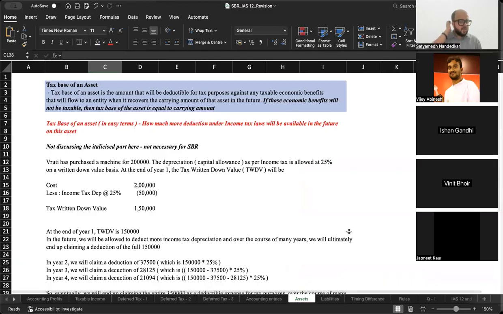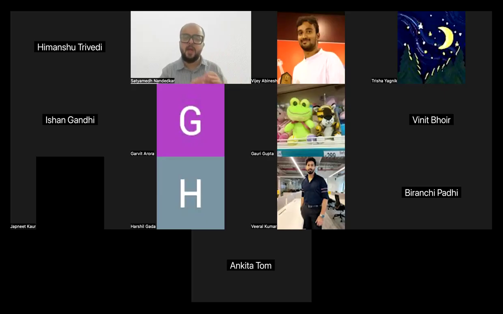Cool. Now, let's quickly try to recap what is the meaning of tax base and carrying amount. Carrying amount is the amount shown in your books of accounts for an asset. Tax base for an asset means in the future, with respect to this asset, आपको how much more deduction will you get for income tax purposes? Say for example, I have purchased a मशीनरी, ठीक है, उस पे cost is 10 लाख rupees, I record 20% income tax का depreciation, तो how much amount is left? 8 लाख is left as my tax written down value.